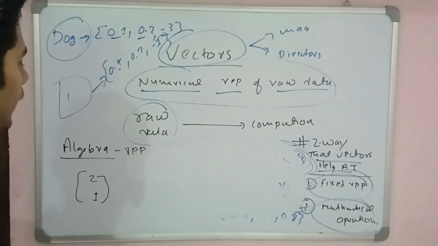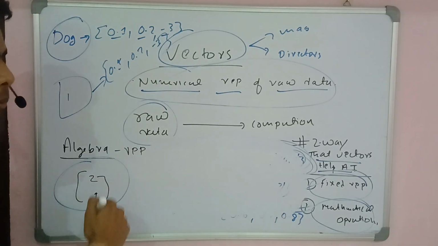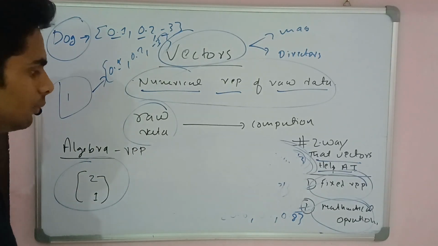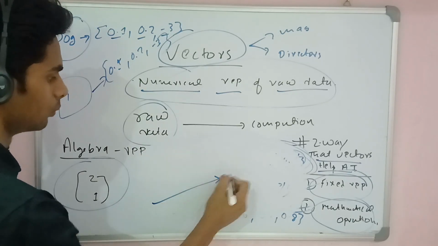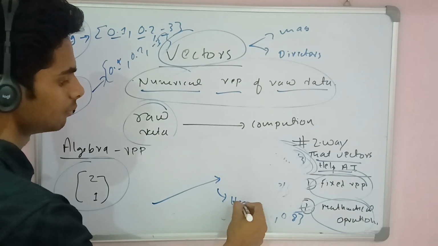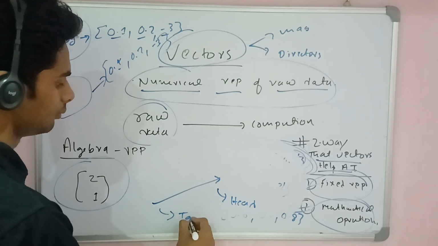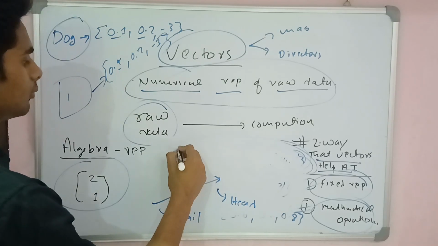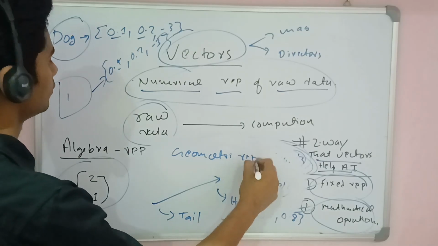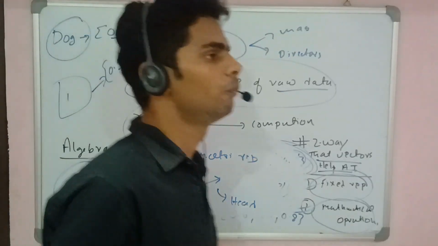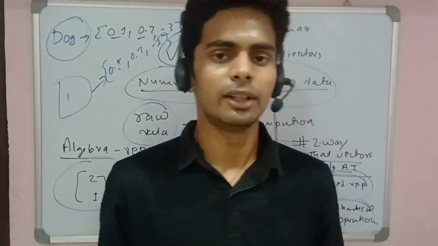The first is algebraic representation, in the form of arrays or matrices. The second is an arrow, with a head and a tail: geometric representation. This is raw data.